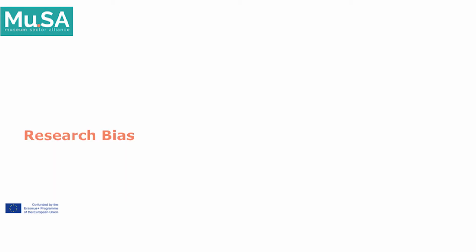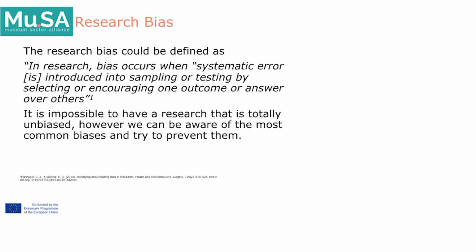Research bias. In research, bias occurs when systematic error is introduced into sampling or testing by selecting or encouraging one outcome or answer over others. It means that bias is everything that could affect our research and invalidate it.